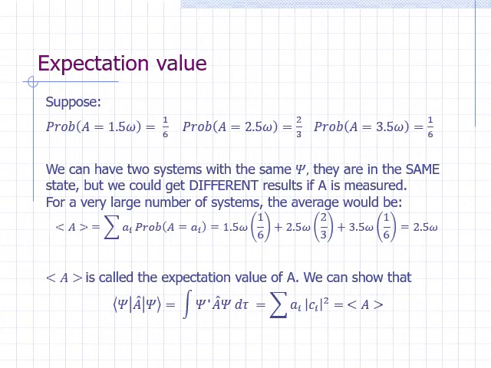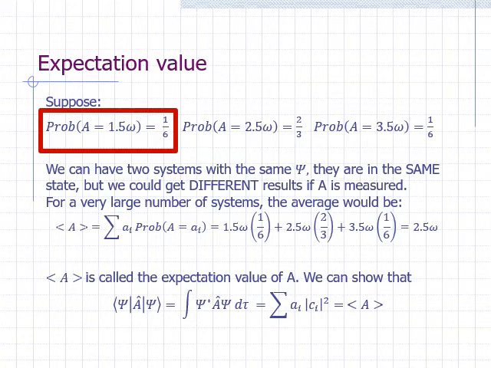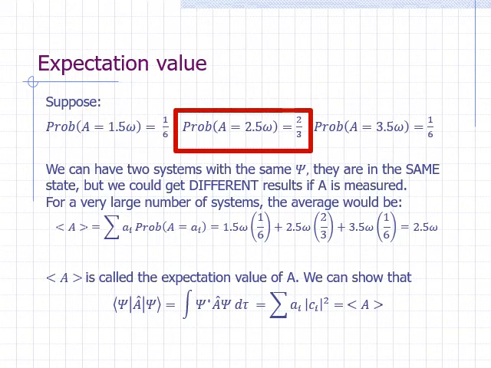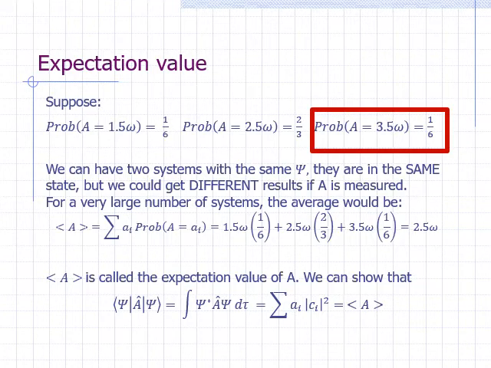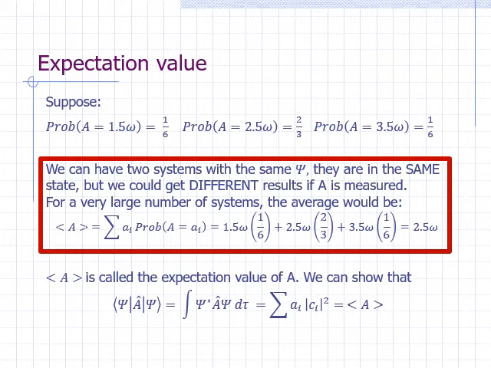In the preceding example, we saw that because psi only has contributions from eigenfunctions g1, g2, and g3, we can expect to get only 3 of the many possible values of property A if we try to measure it. These are 1.5 omega with a probability of 1/6, 2.5 omega with a probability of 2/3, and 3.5 omega with a probability of 1/6. This means that we can have two systems with the same psi, two systems in the same state, but we could get different results if A is measured.